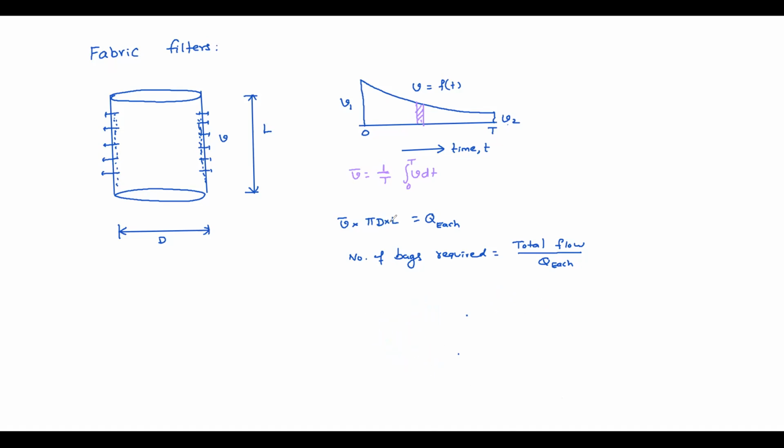So it's very simple. Average velocity into surface area pi d L, because the gas goes out through the surface area pi d L. So V bar into pi d L is the discharge. Number of bags required equal to total flow divided by each bag discharge. Clear? Yes, sir. Okay, see the problem.